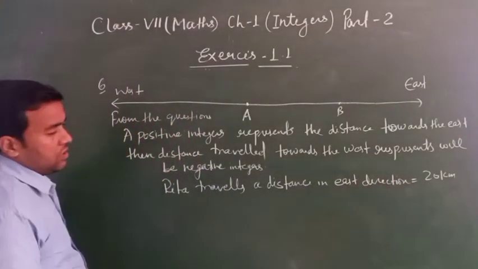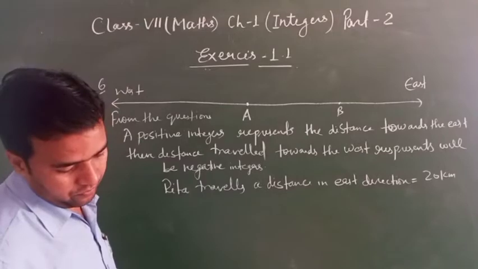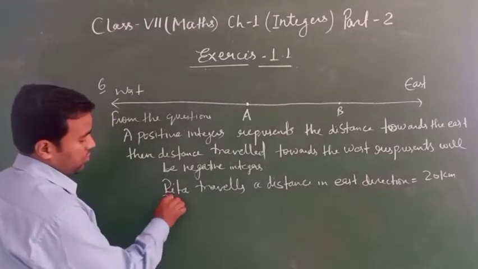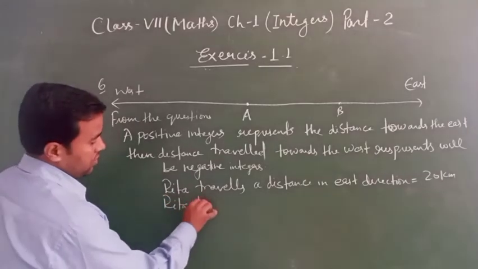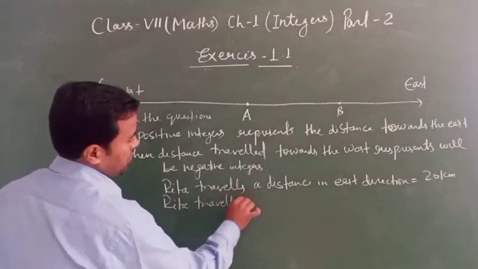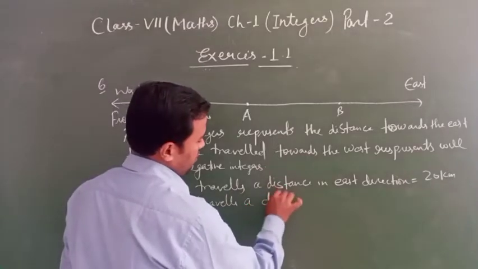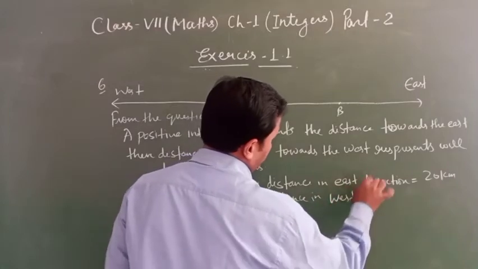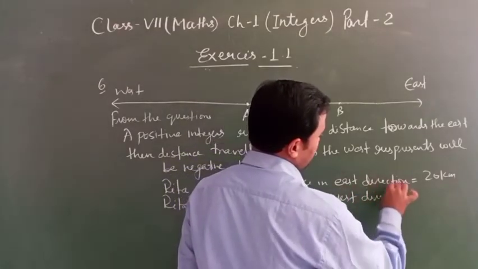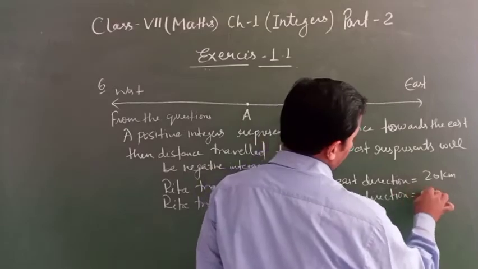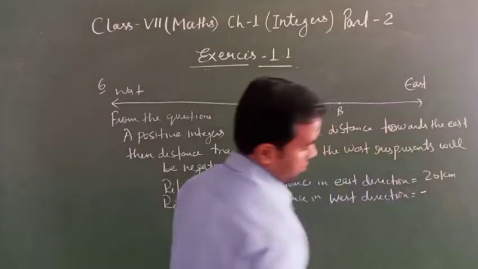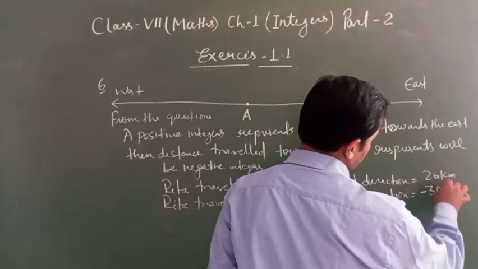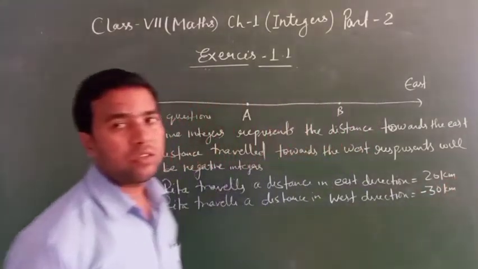And Rita travels a distance in west direction, minus how much kilometer? 30 kilometer.